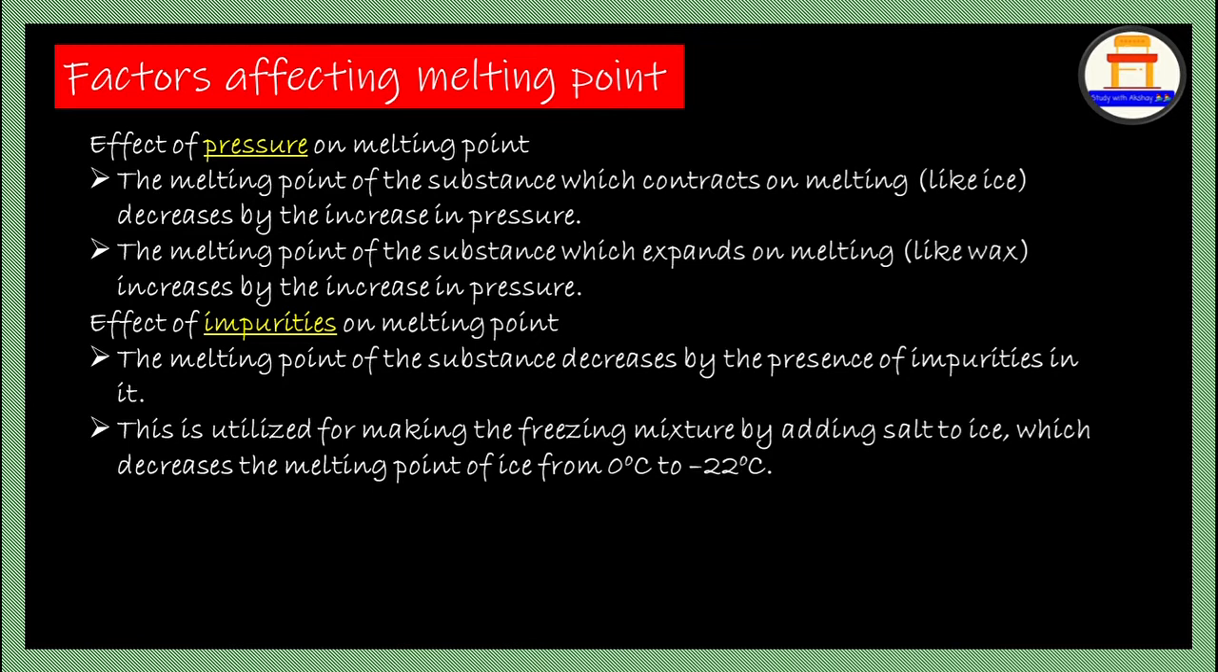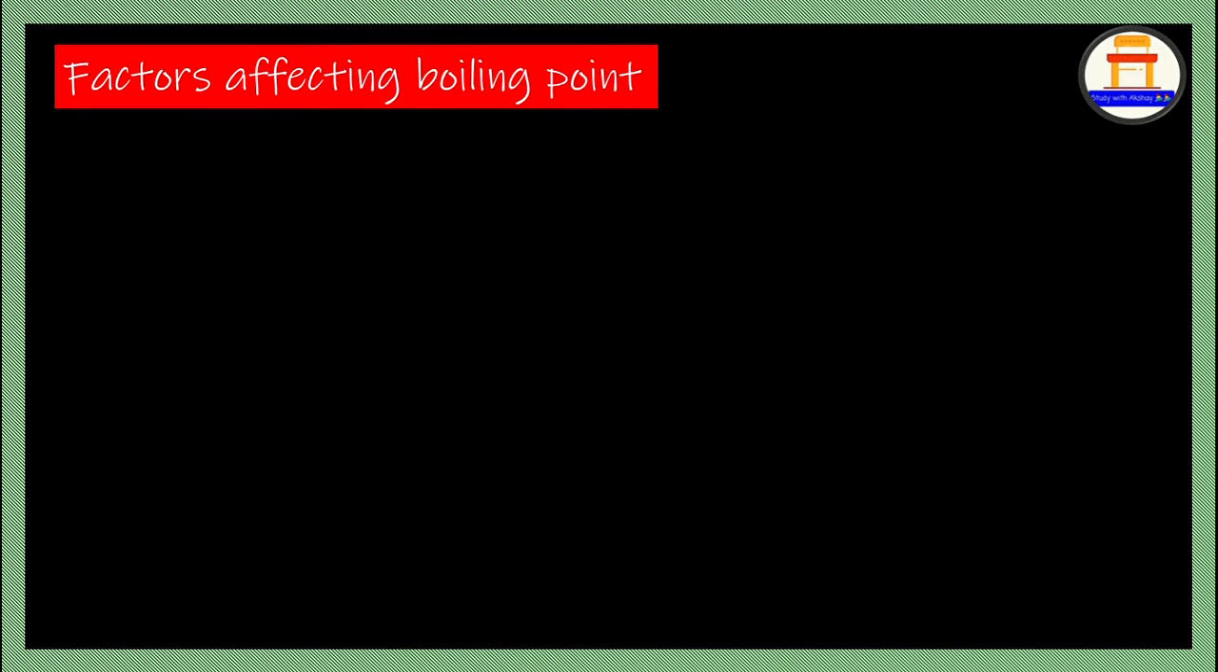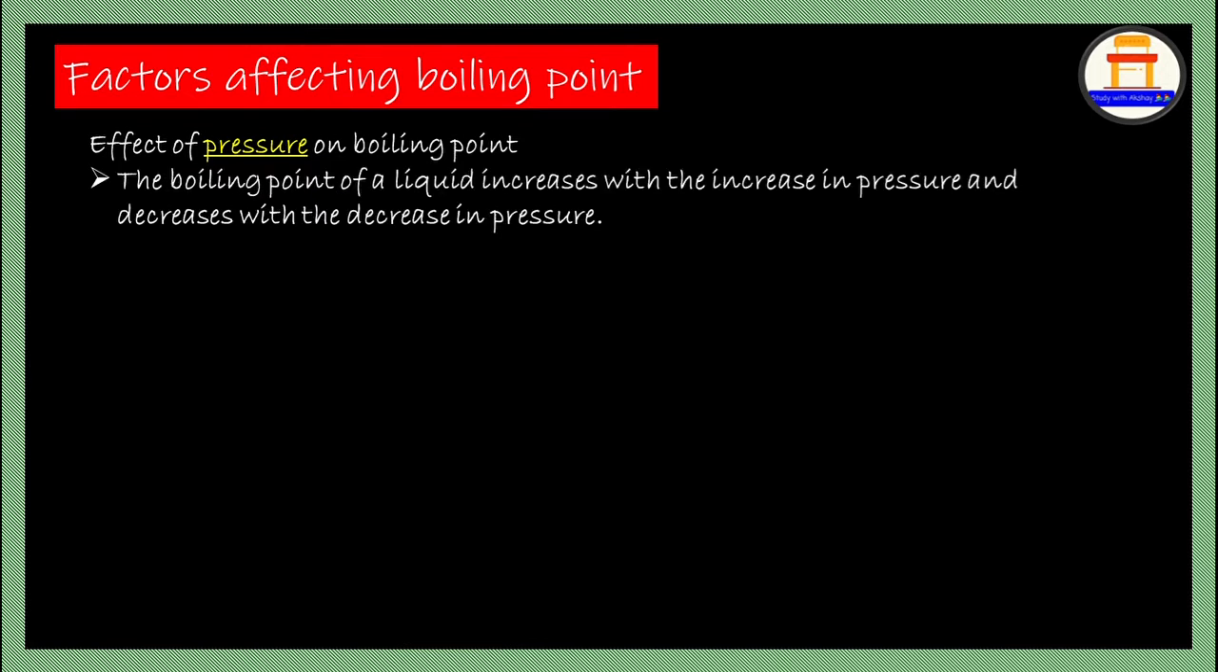Next, factors affecting the boiling point. First one, again the same two factors, effect of pressure on boiling point. The boiling point of a liquid increases with the increase in pressure and decreases with the decrease in pressure. So they are directly proportional. Boiling point is directly proportional to pressure.